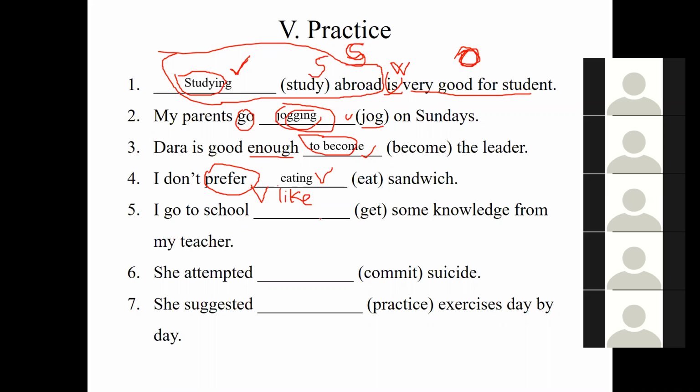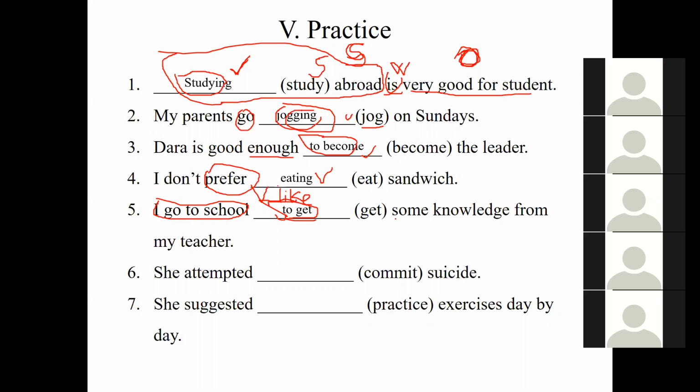So number 5. I go to school to get some knowledge from my teacher. So why do we use to get here? To get, to learn something by somebody. Yeah, we use to get here to explain why you go to school. For example, why do you go to school? Or I go to school, and then you explain, to get some knowledge from my teacher. This is to explain. Good.